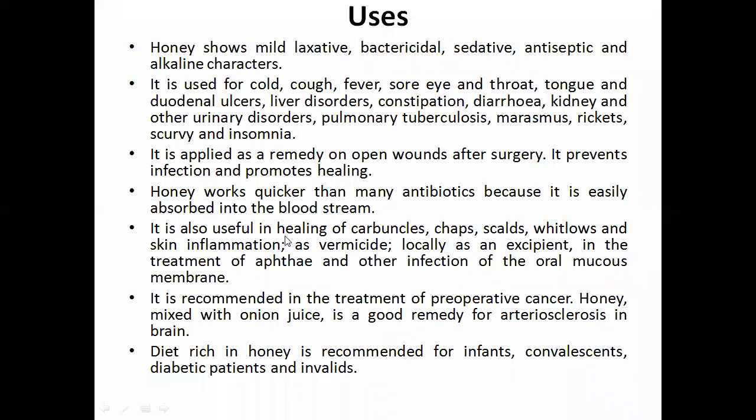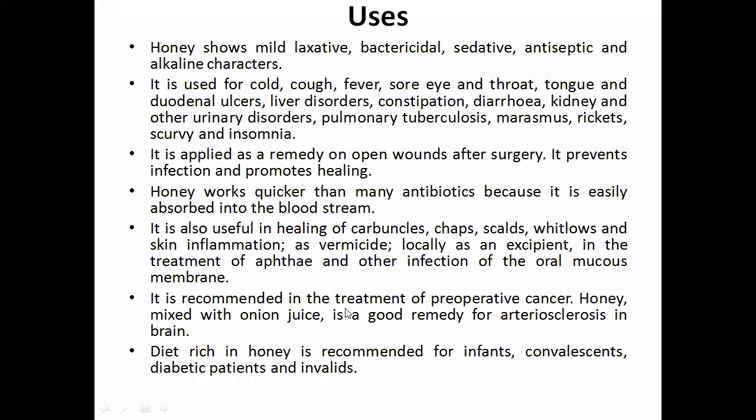It is also useful in healing carbuncles, chaps, scalds, leucorrhea, and skin inflammation, and as a vermicide locally, as well as in the treatment of aphtha and other infections of the oral mucous membrane.